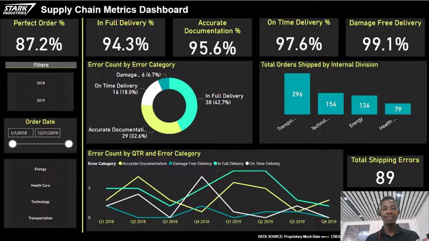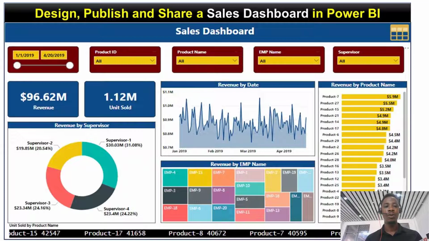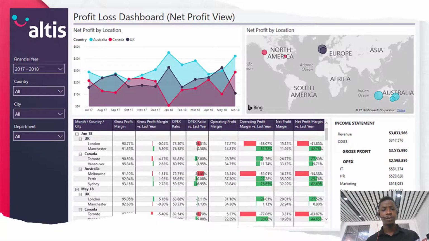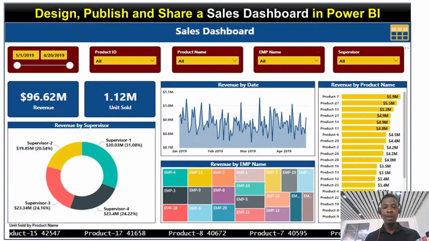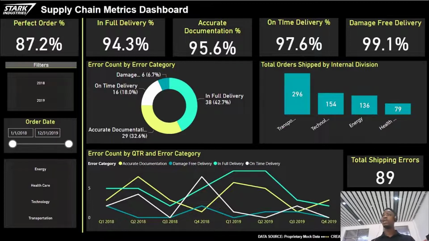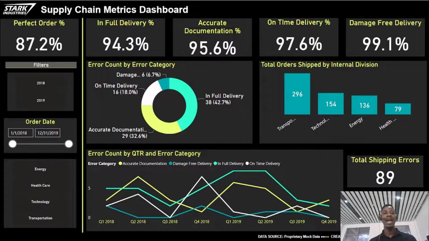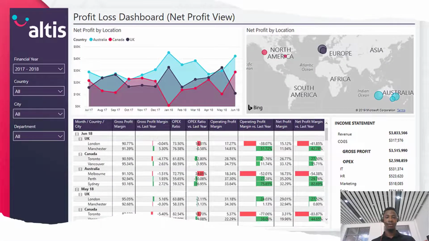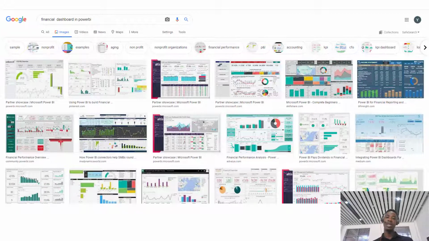If you look at this dashboard, this is a dashboard that was created by a company. This dashboard was also created by another company. This dashboard was also created by another company. But if you look at this, you notice that there's no similarity in terms of color, in terms of the way the dashboards are designed. There's no similarity, right? If you go to Google today and you type Power BI dashboard, I'm sure you see different types of designs, right? Because there's no standard. There's no notation.